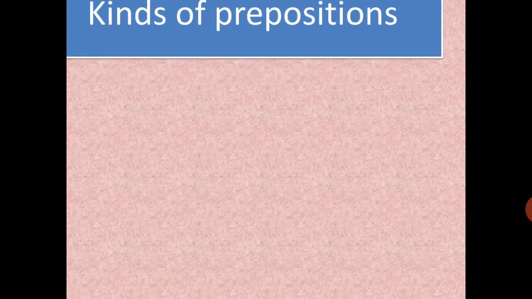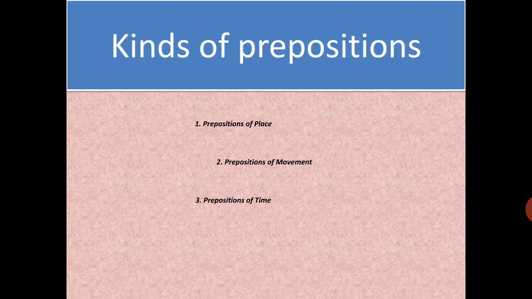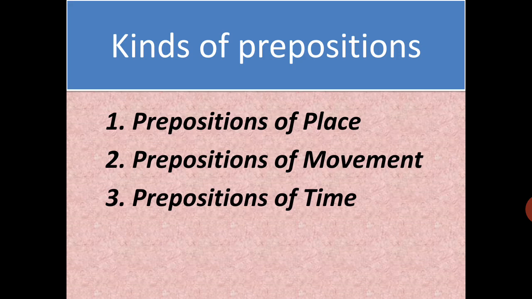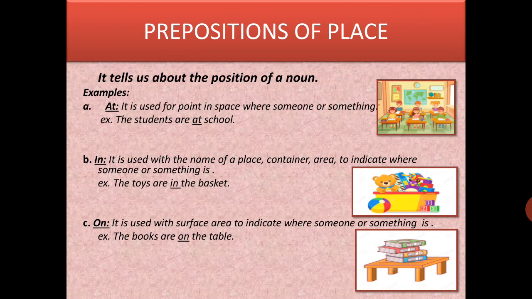So, moving further, let's see the kinds of prepositions. The basic kinds, the main kinds of prepositions are prepositions of place, prepositions of movement, and prepositions of time. Their name itself is telling their meaning. उनका नाम ही हमें उनके meaning बता रहा है. But let us discuss them one by one in detail. First, preposition of place. Place itself means जगह.